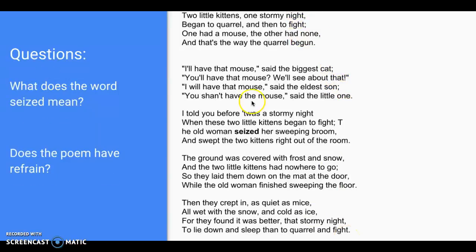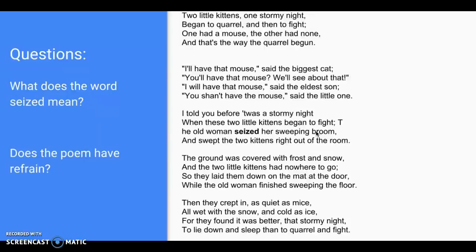Then it asks, what does the word seized mean? The old woman seized her broom. What do you think about if the old woman is seizing her sweeping broom? Maybe that she's grabbing on. Okay, because it says she swept the two little kittens out of the room. Maybe the broom was laying up against the wall or frame. So, a line that is repeated twice.